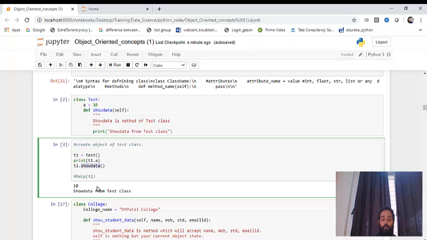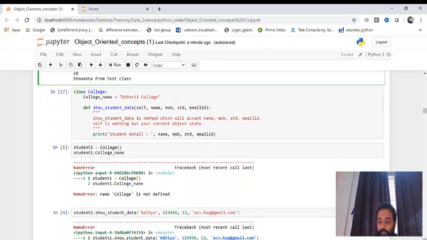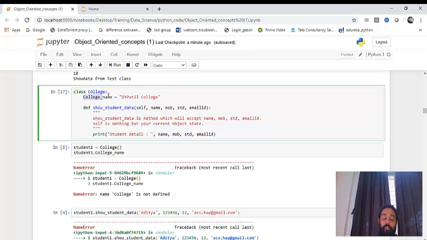Okay guys, if you move downwards, you can see again a college name has been defined. This is nothing but an attribute, and then I'm declaring a function. In the beginning I've created a class like this.